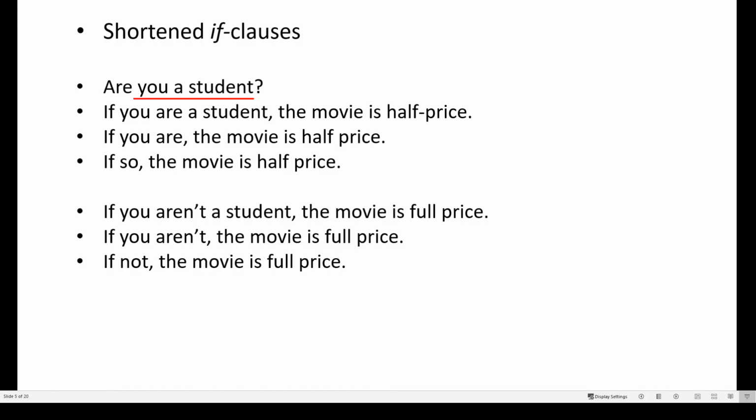Now, you'll notice that here, are you a student, is repeated multiple times in the affirmative. And in the negative, you have you aren't a student. It's also repeated and also gets smaller and smaller and more reduced. So here it gets smaller and smaller and smaller.